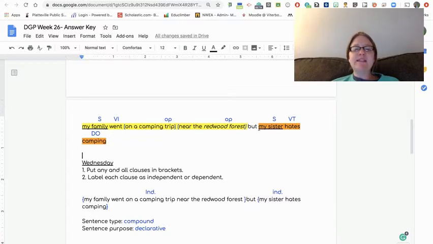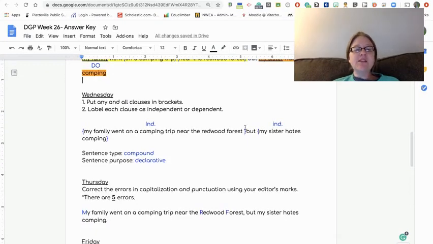My sister hates camping is our second clause. Sister being the simple subject, my sister being the complete subject. Hates is the verb, which means hates camping is the complete predicate. And again, camping is the direct object. It looks like a verb, but it's acting as the direct object because it answers the question subject, verb, what. Sister hates what? Camping.